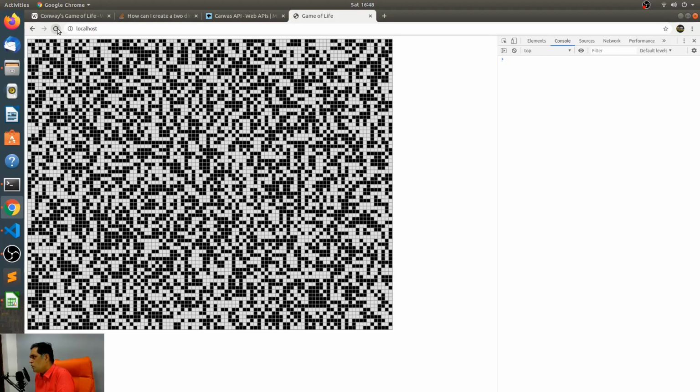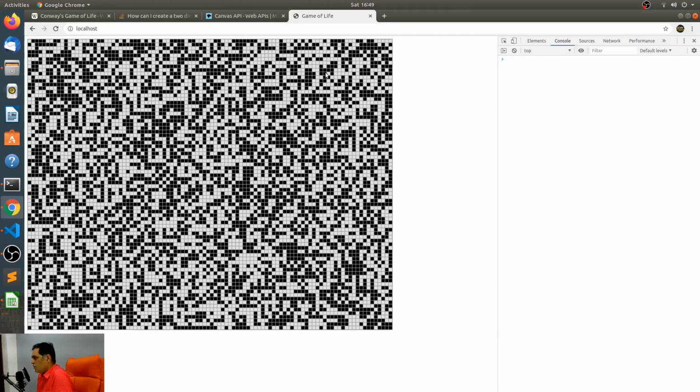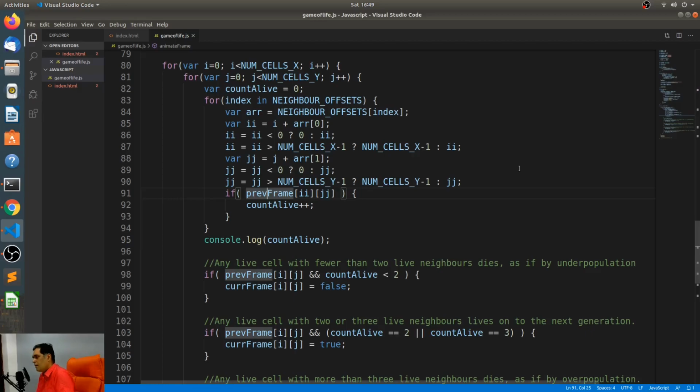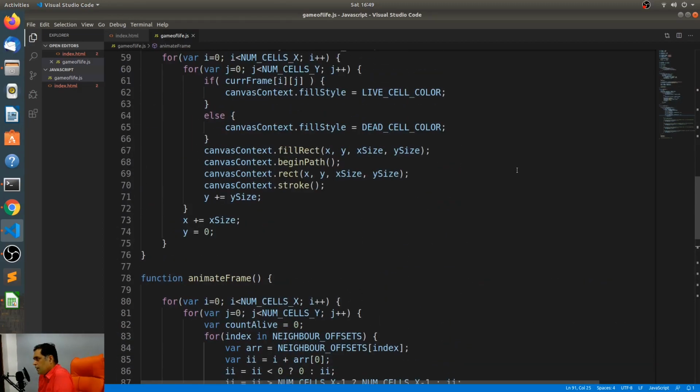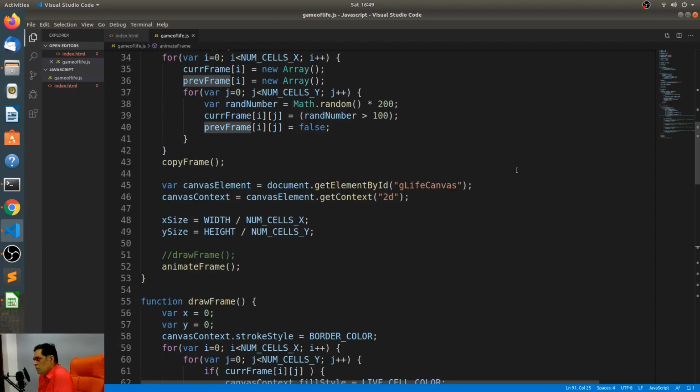Wait, it didn't even go into that loop. Oh, it did, and it only printed out 0 over there. It only printed out so many zeros. You have to call copy frame once before you start animate frame, because you're making current frame from previous frame. Previous frame is initialized to all false.